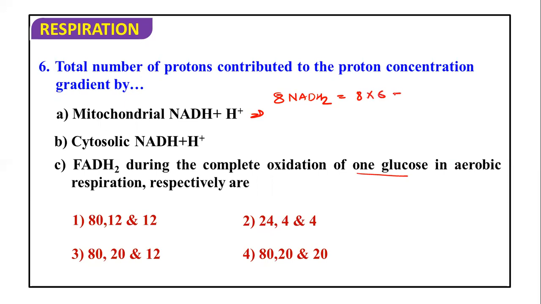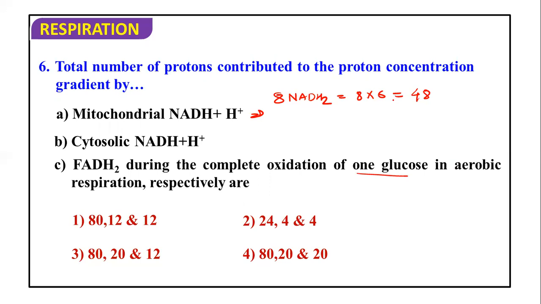So 8 into 6, if we count, that is going to be 48. Okay, but during glycolysis also, the NADH2 which is produced is passed through the mitochondrial matrix and then gets involved in the ETS.